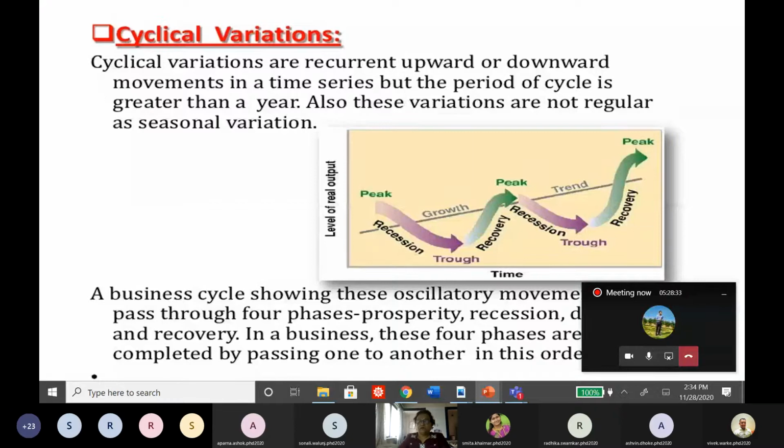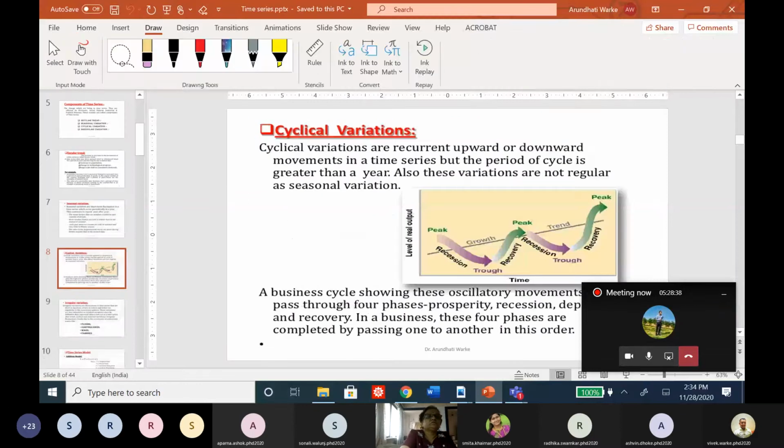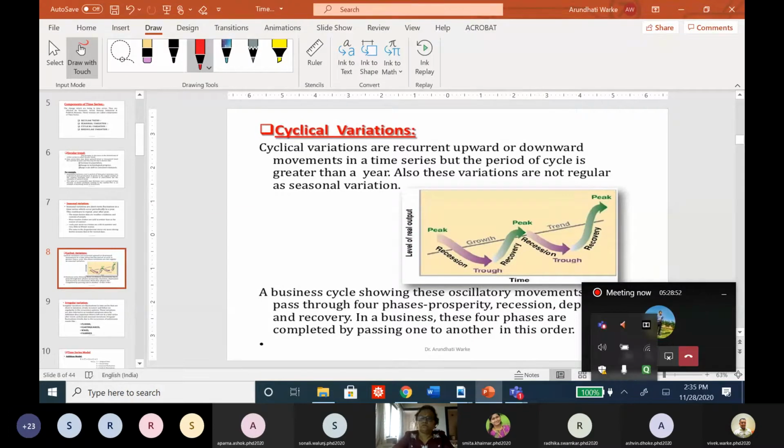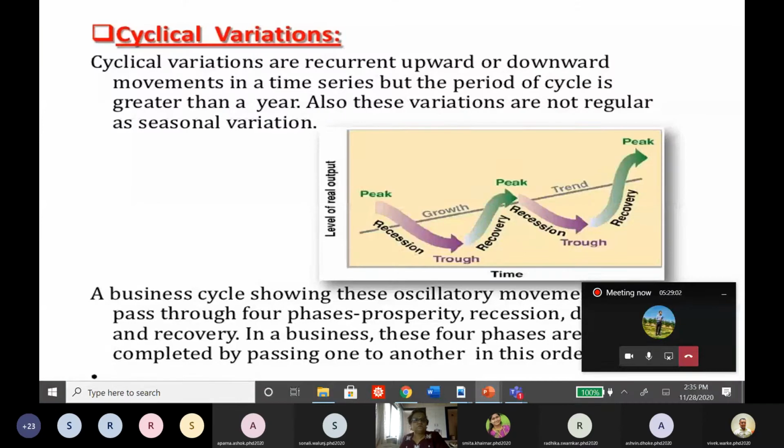I don't think I'll be able to write on it. Okay, I think I can take a pointer from here.